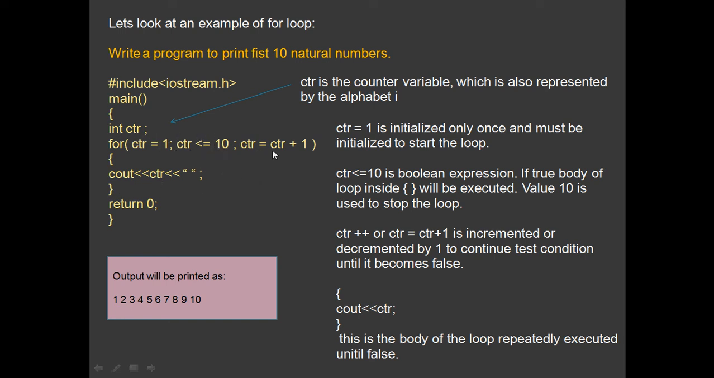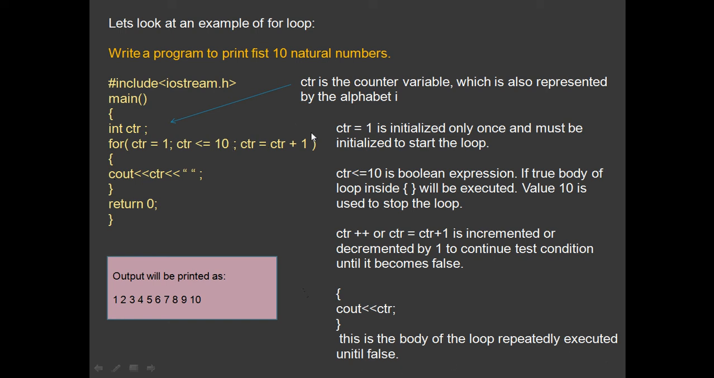Here I'm writing CTR plus 1, but suppose you want to print out even numbers, like 2, 4, 6, 8, right? In that case it will be CTR plus 2, so every time you will jump two numbers. That way it will print out the numbers 2, 4, 6, 8. So the body of the loop is repeatedly executed until the condition is false.